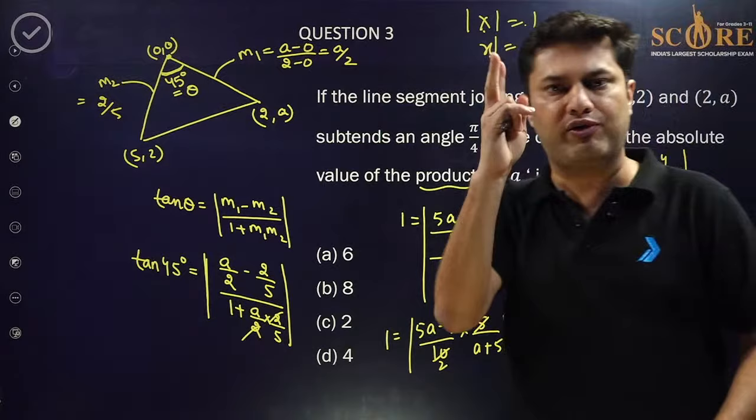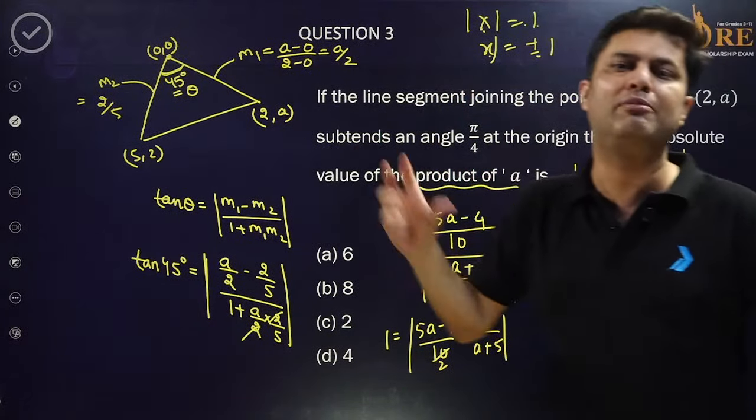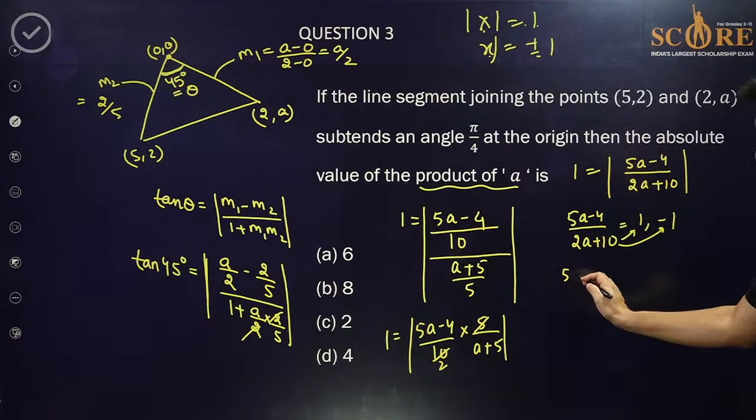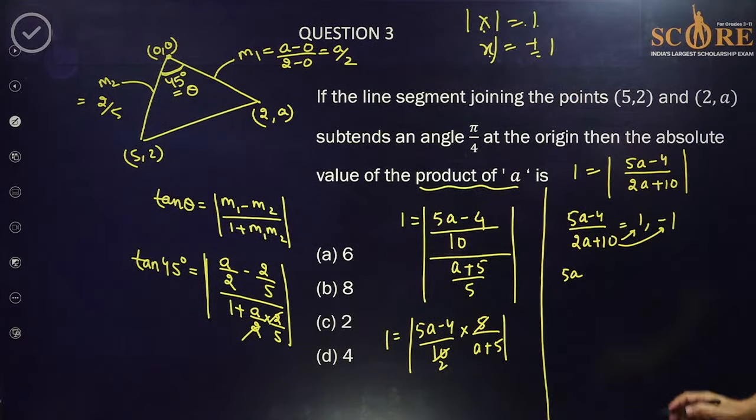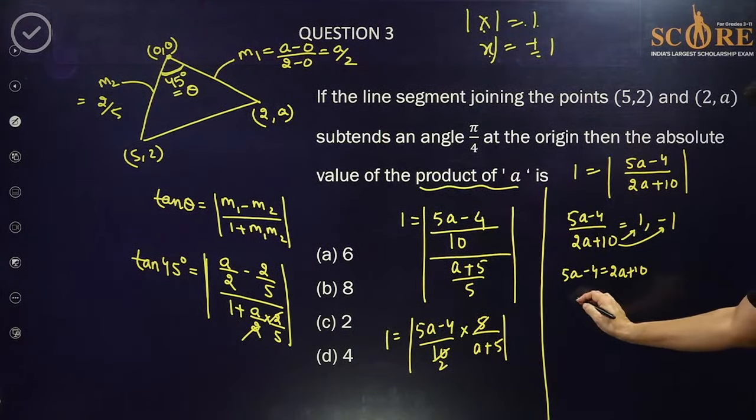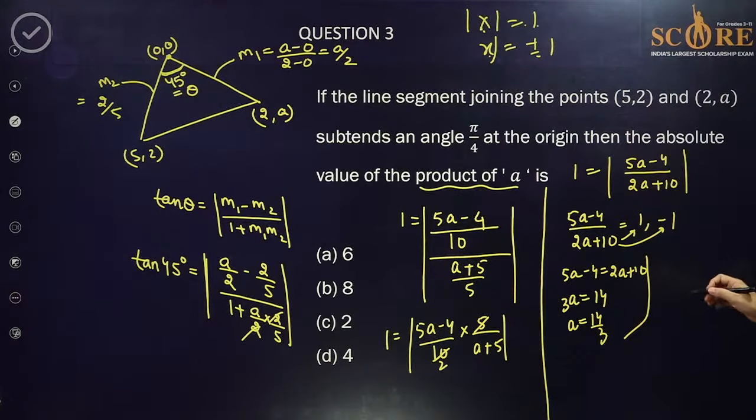You'll get two values of a, and if you get two values of a, you have to multiply the values because you want the product of a. So first solve 1 wali equation, see. 5a minus 4 is equal to 2a plus 10. So 3a is equal to 14. A is coming out to be 14 by 3. If you solve minus wali equation, 5a minus 4 equal to minus 2a minus 10. So 7a is equal to minus 6, a is equal to minus 6 by 7.